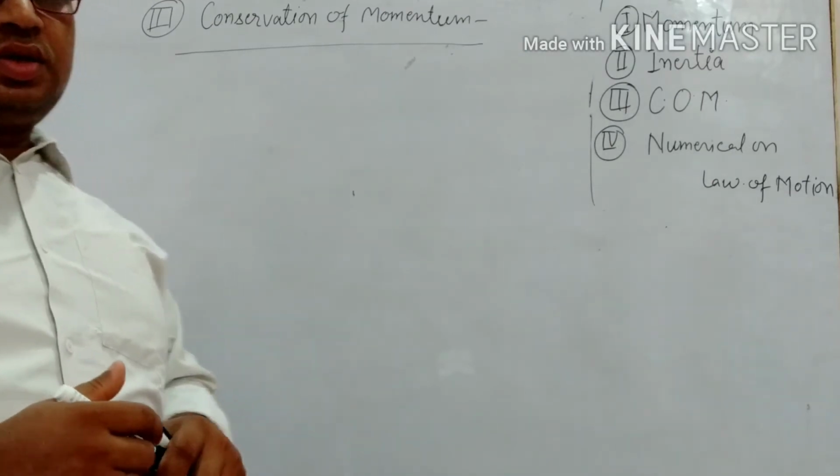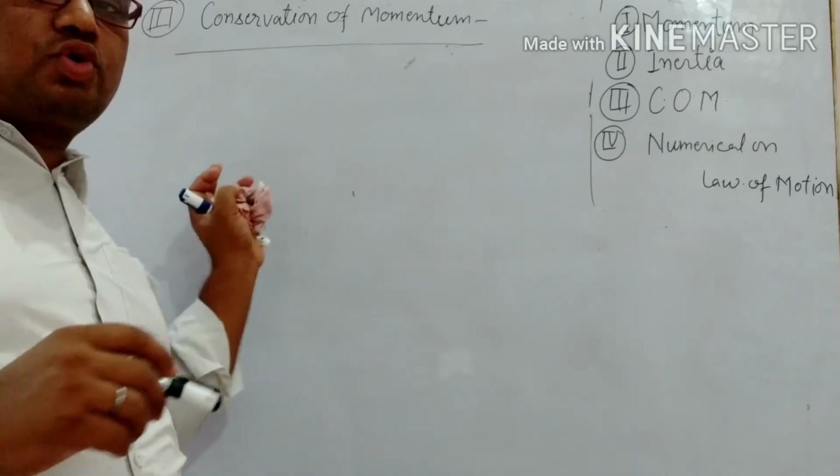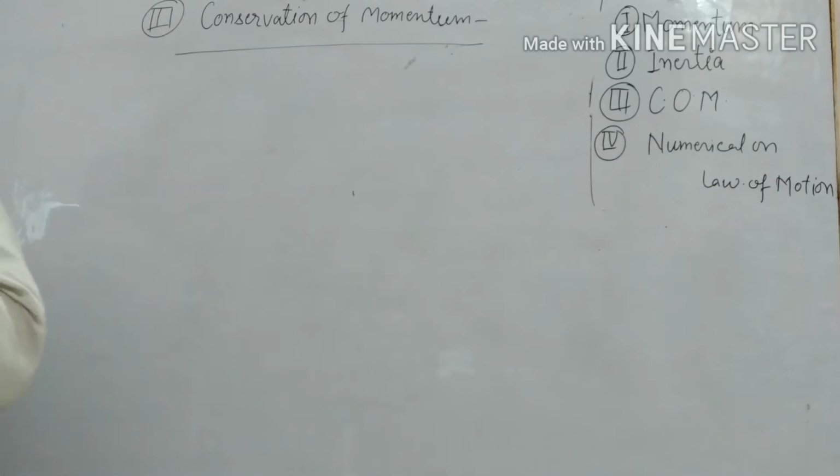Clear? So total momentum, it means before collision and after collision momentum should be constant.